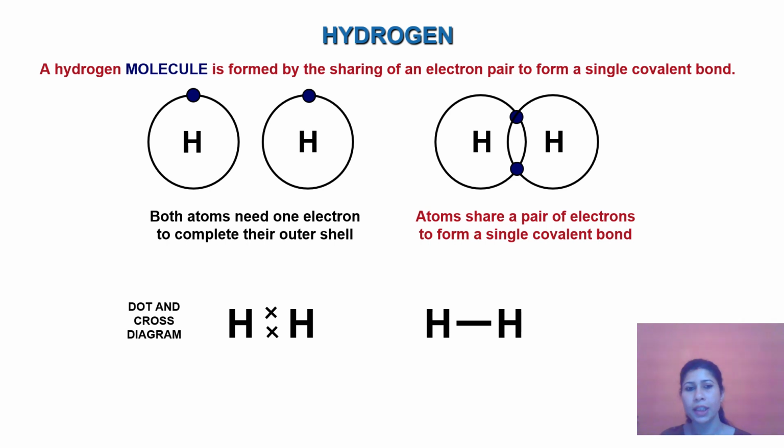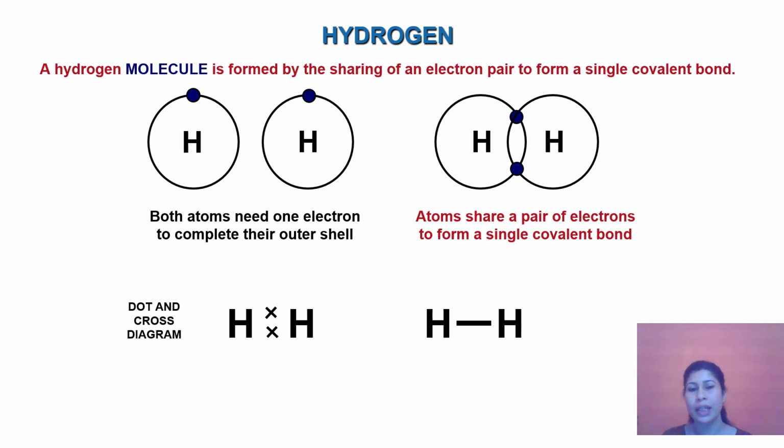Now we'll be seeing the formation of a hydrogen molecule. That is when the same kind of atoms combine together to form a covalent bond. So a hydrogen molecule is formed by the sharing of an electron pair to form a single covalent bond. As we all know, the atomic number of hydrogen is 1 and the electronic configuration of hydrogen is 1s1.